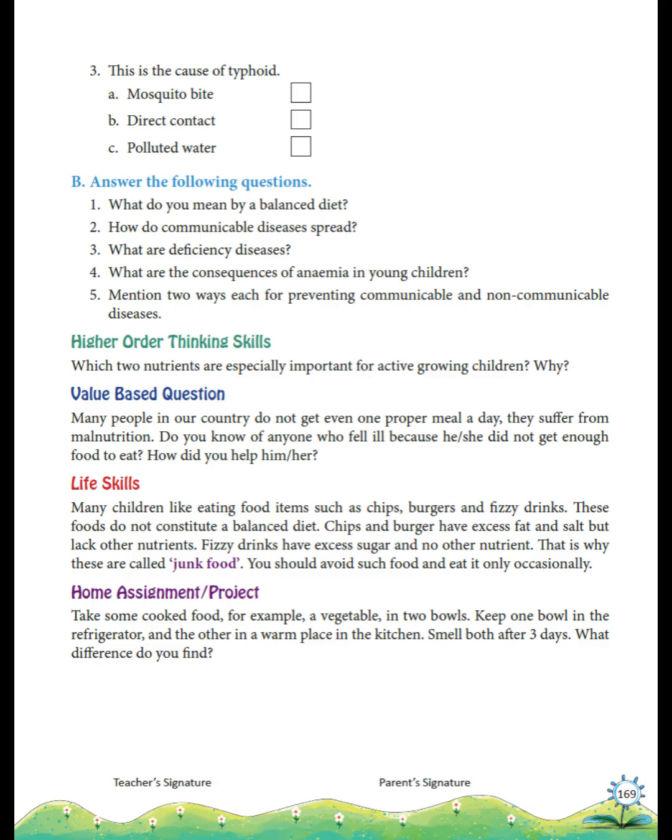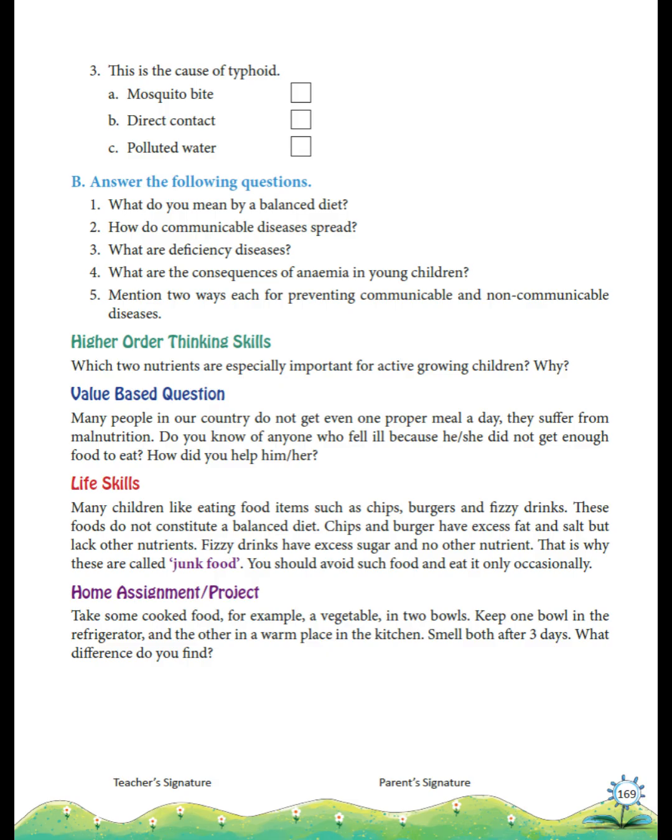For example, lack of iron causes anemia. What are the consequences of anemia in young children? Anemia causes tiredness, paleness, loss of appetite, headache, and weak nails in children. Mention 2 ways each for preventing communicable and non-communicable diseases. For communicable diseases, wash fruits and vegetables before eating. Keep food and water covered. For non-communicable diseases, eat a balanced diet. Avoid junk food and eat fresh vegetables and fruits.